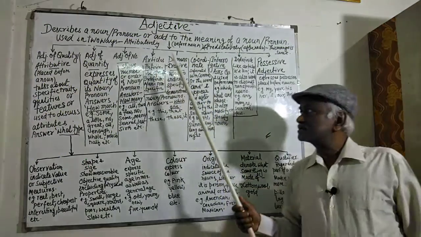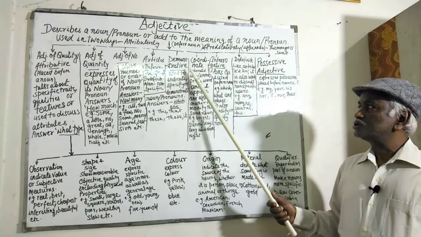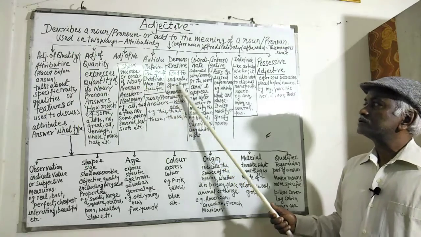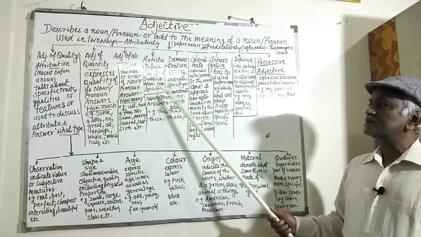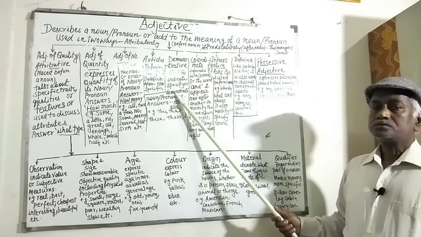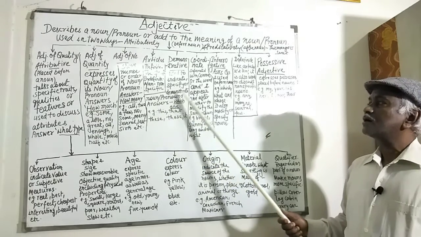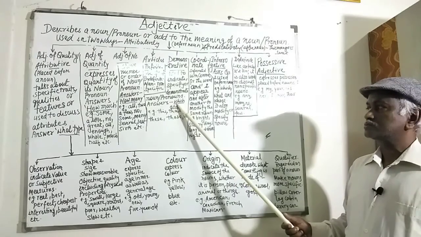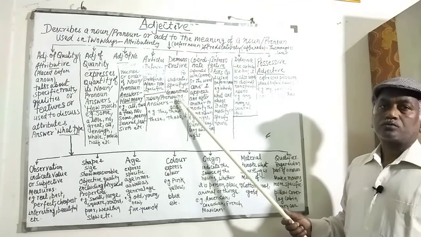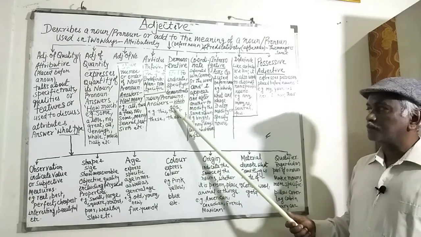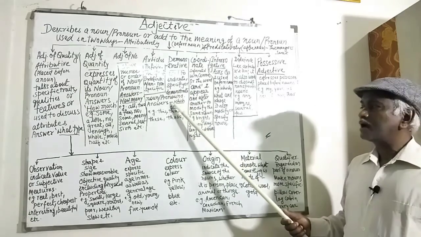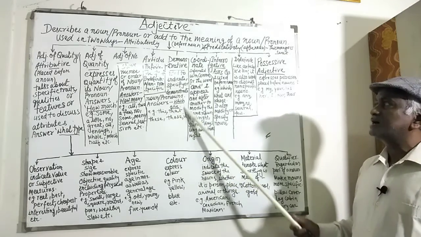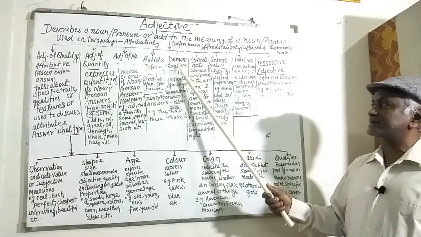Then come demonstrative adjectives. These are adjectives used to indicate, specify, point out or demonstrate nouns or pronouns, and they answer which one. Which one is your book? This is my book. Which ones are your books? These are my books. For example, this, that, these, those, it; all these are demonstrative adjectives.